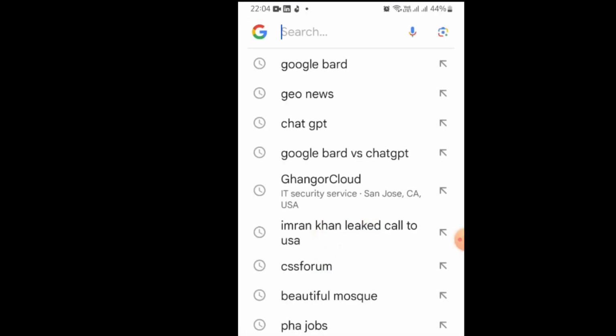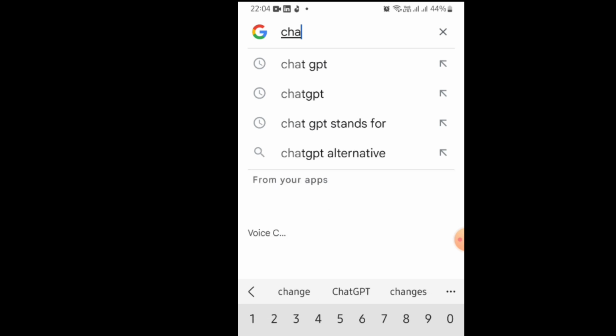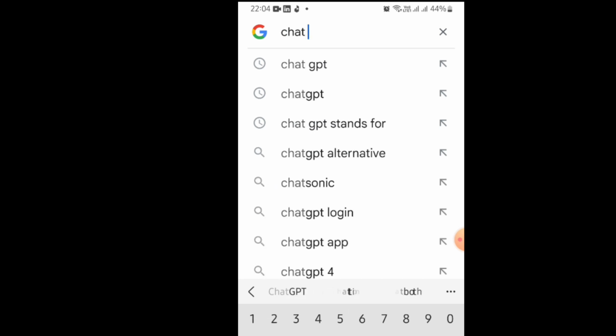Now let's go search for ChatGPT. Write ChatGPT in the Google search bar and click on it.